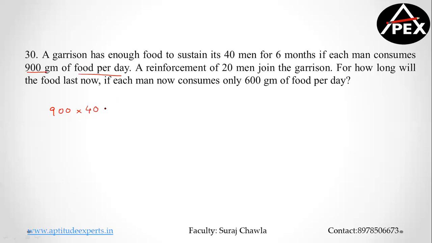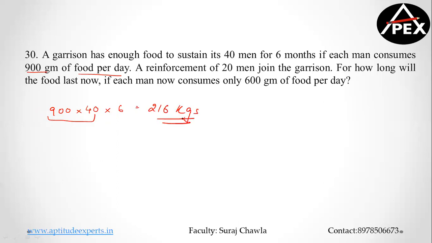And they are completing it for 6 months. So this is 36,000 grams, that is 36 kgs, 36 into 6. So my total ration is 216 kgs.